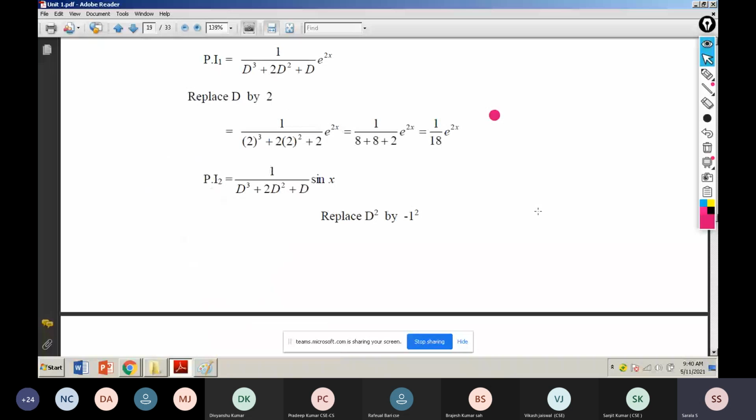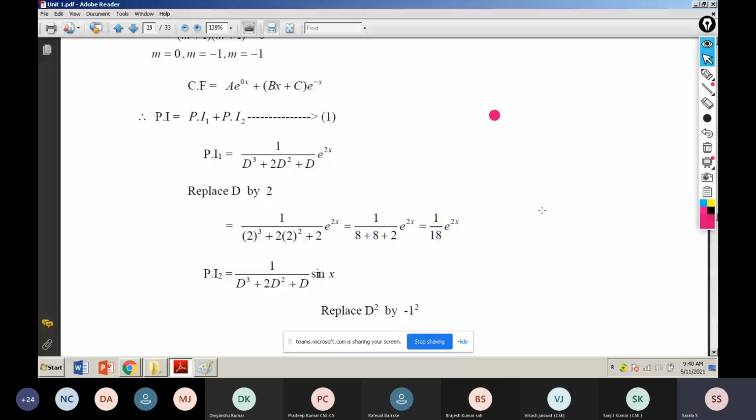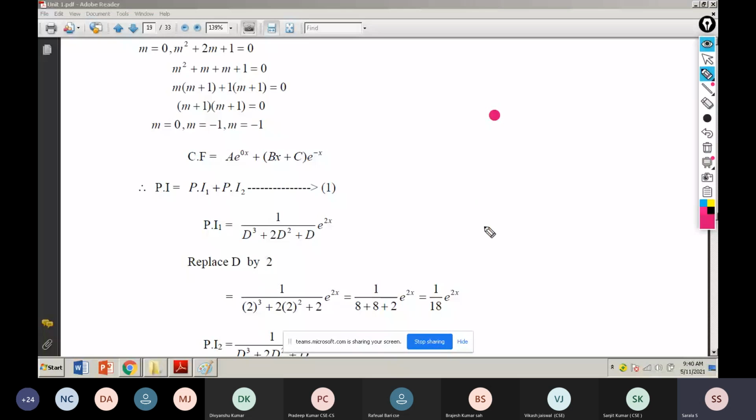Particular integral 1. I am writing this. What's your doubt? Somebody is saying no. If you tell me your doubt, only then I can explain that thing. D square D equal to A. That is the condition. So e power 2x, I substitute 2. So 18 will come. So that part is over. I am not doing any other thing. I just apply the condition. That is exponential. Immediately my condition is D equal to A.